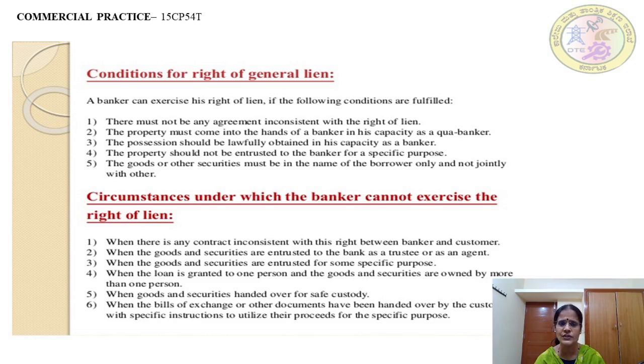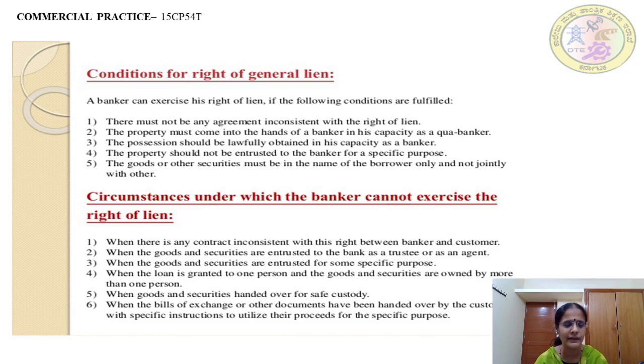And the bill of exchange or other documents have been handed over by the customers with specific instructions to utilize the proceeds for a specific purpose. When the banker is given specific instructions telling it is for this purpose you should hand over this, otherwise you cannot use it for general lien.